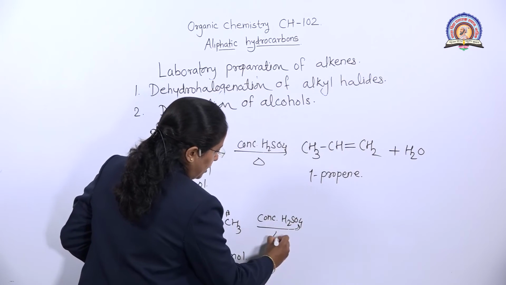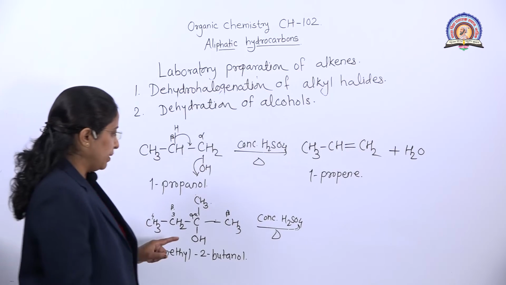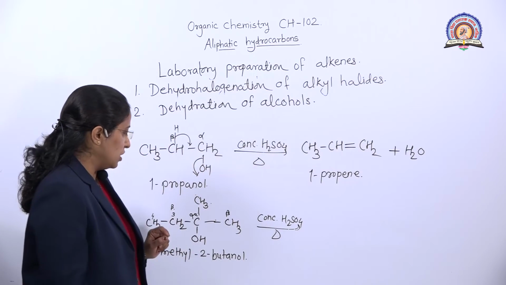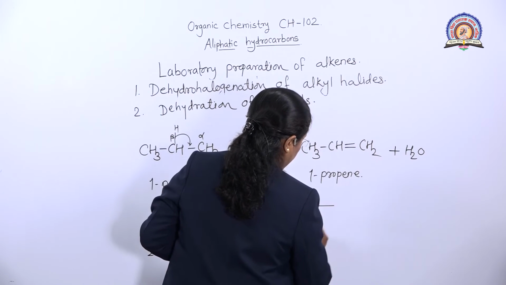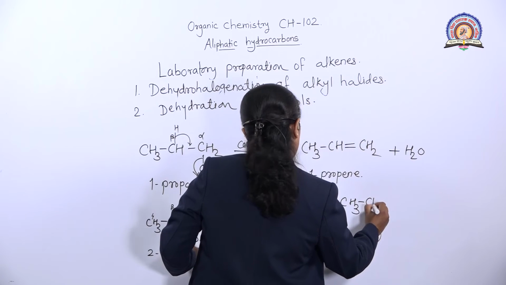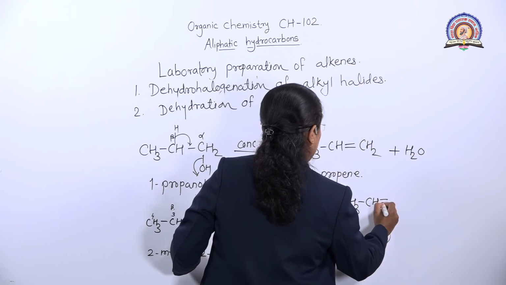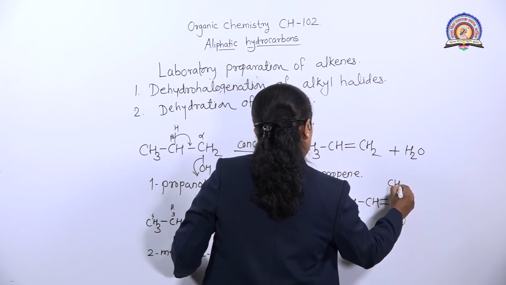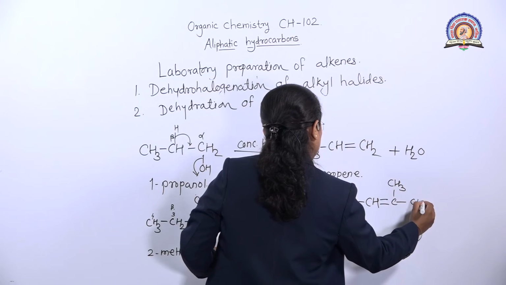Again, concentrated acid is used. In the acidic medium, an elimination reaction occurs and we get 2 products. We write the 2 products here.